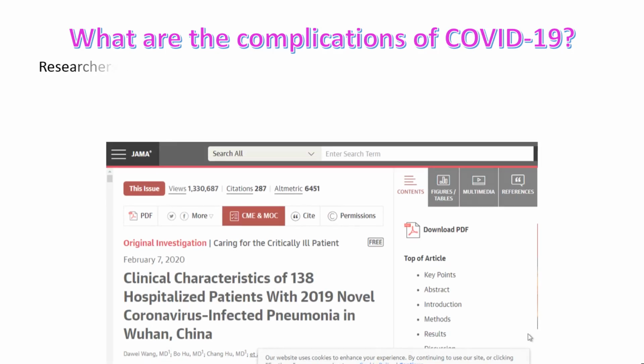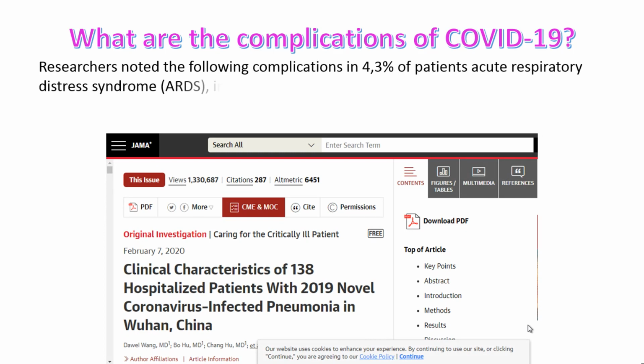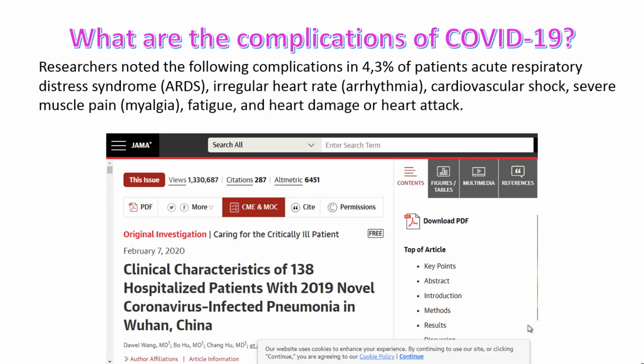Researchers noted the following complications in 4.3% of the patients: acute respiratory distress syndrome (ARDS), irregular heart rate (arrhythmia), cardiovascular shock, severe muscle pain (myalgia), fatigue, and heart damage or heart attack.